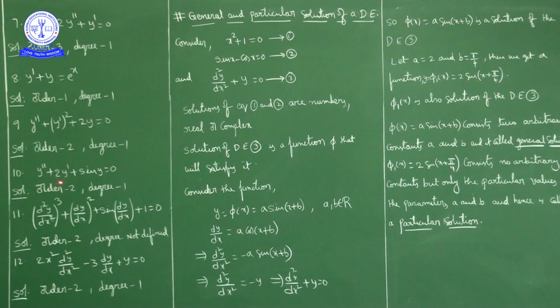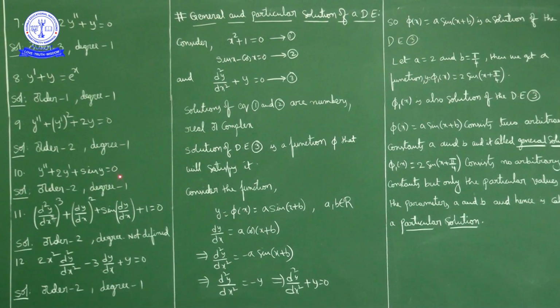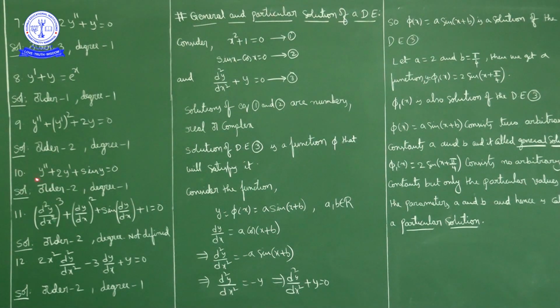Y double dash plus 2y dash plus sin y is equal to 0. The highest order derivative in this differential equation is y double dash, so order is 2. Also this is a polynomial equation in y double dash and y dash. Degree is the highest power of the highest order derivative, that is y double dash, and its power is 1. So degree is 1. Order 2 and degree 1. Next question.